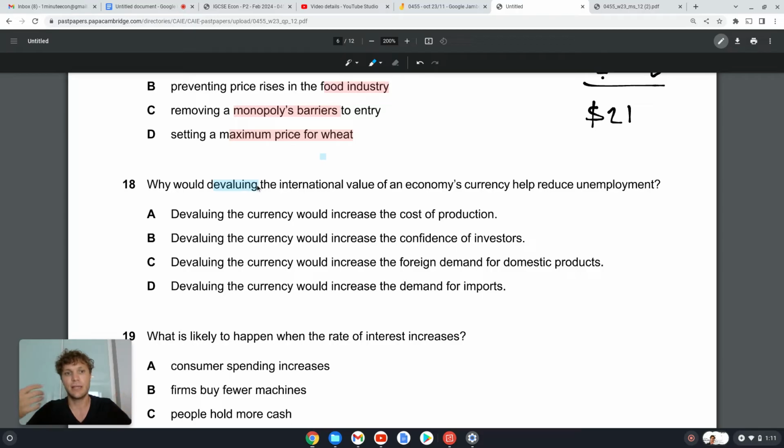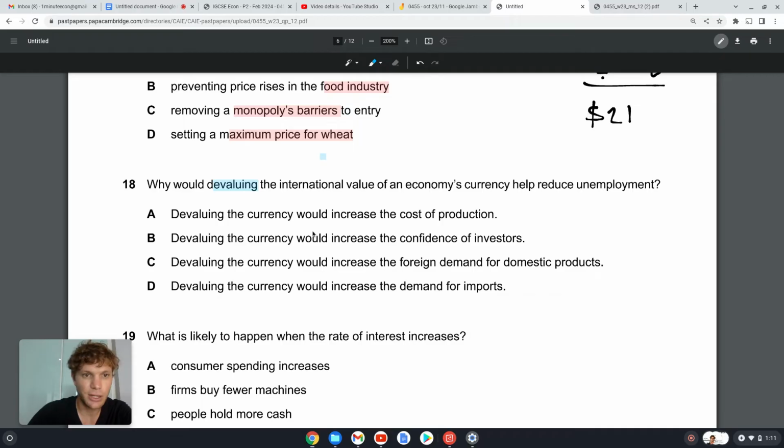So for the same amount of money, they can buy more of our products. And that's good for us because then the demand for our products increases. So our firms can supply more, they can start making a profit, they can use more factors of production, of which is labor, right? So they need more labor, which is going to reduce unemployment.